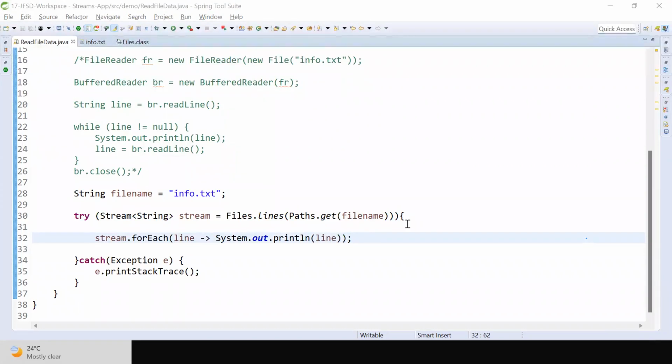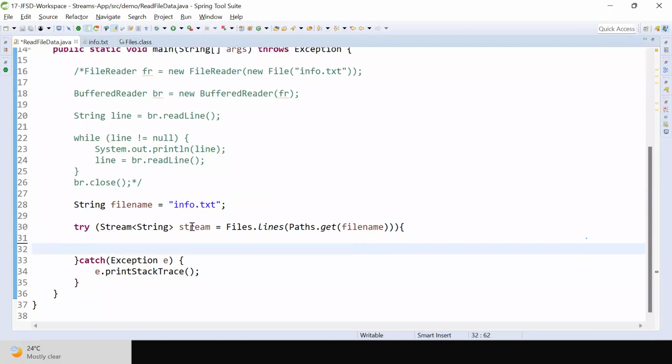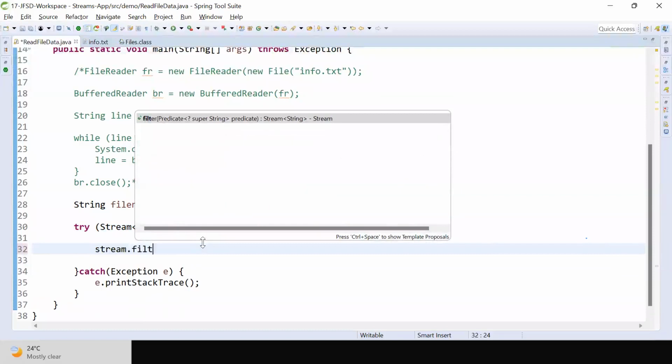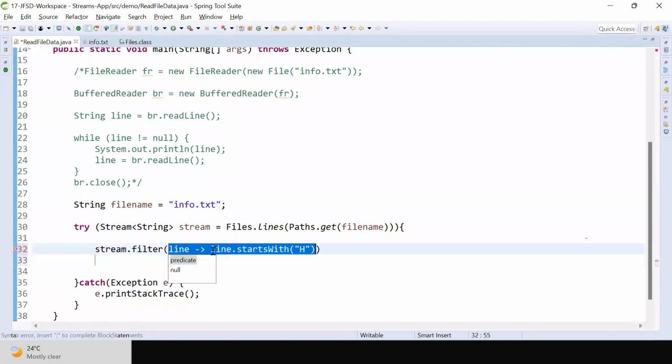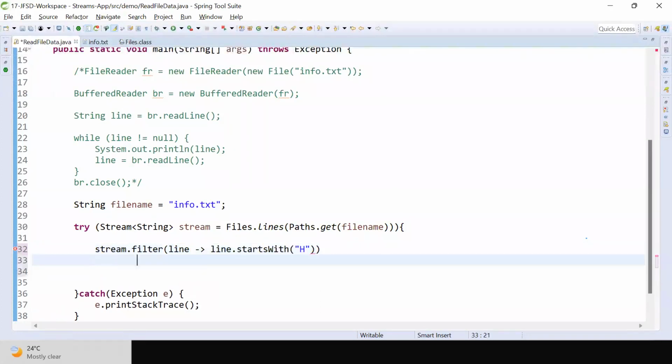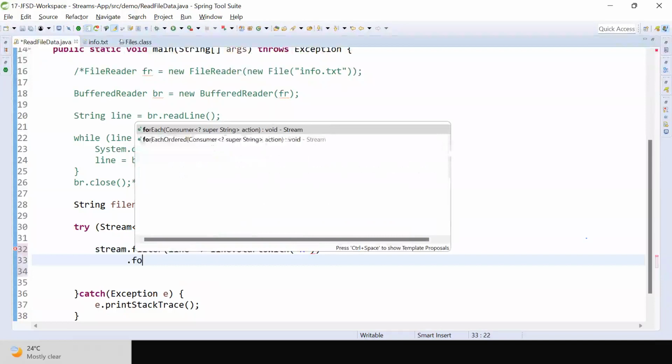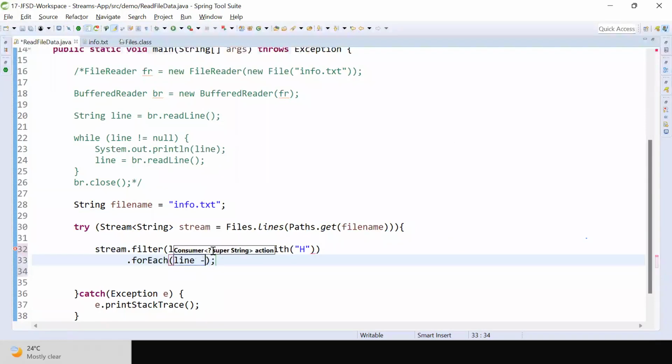Simple. You need to apply a filter, right? We already got the stream. Then what we need to do? Stream dot filter, pass one line, if line dot startsWith H, that's it. Then dot forEach that line.